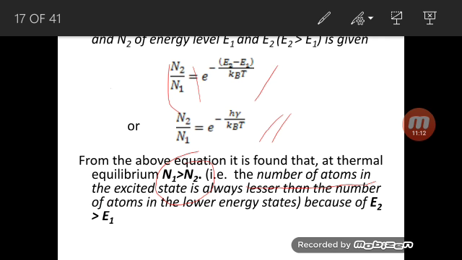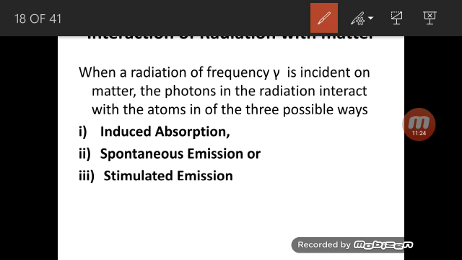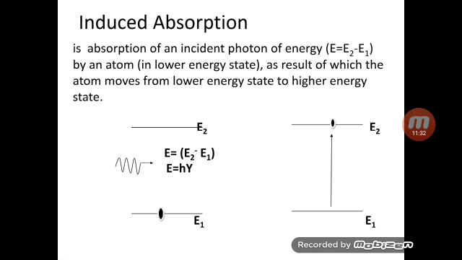Okay, so go for the next one. Clear? Interaction of radiation with matter. When radiation interacts with matter, there are three possibilities: induced absorption, spontaneous emission, or stimulated emission. These three things can take place. Let us go for the first one, induced absorption.